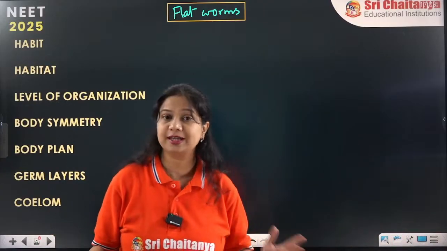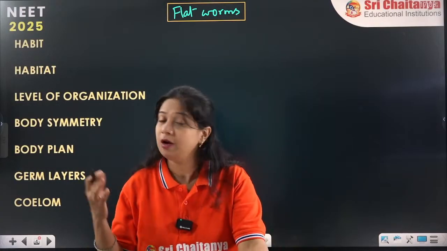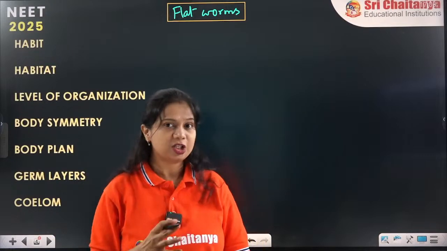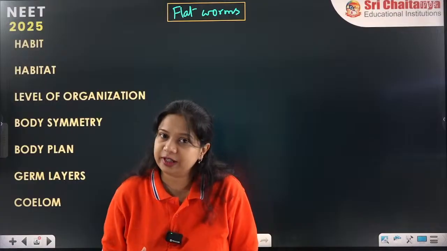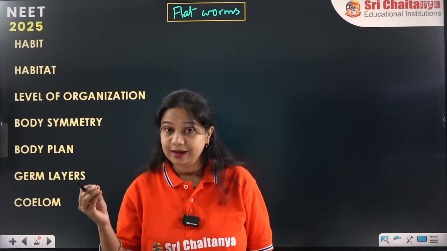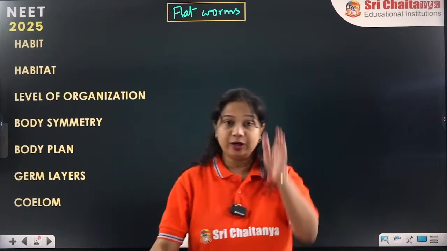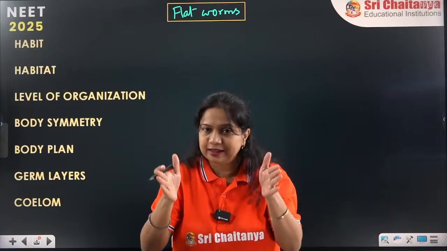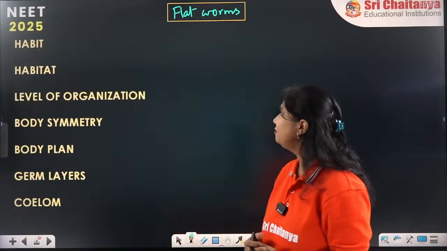In simple words, they are as flat as a paper sheet or a leaf. In biological words, we say they are dorso-ventrally flattened. Their body is dorso-ventrally flattened, hence they are called flatworms.